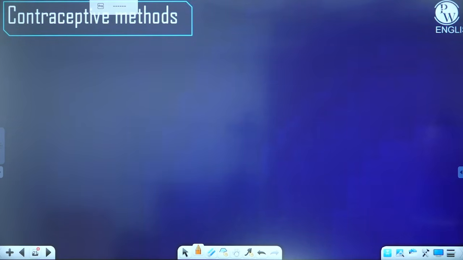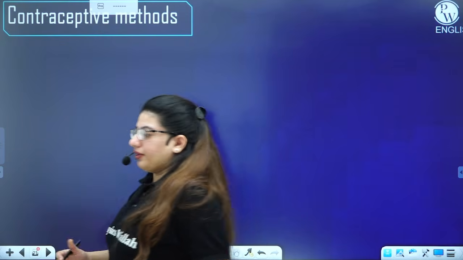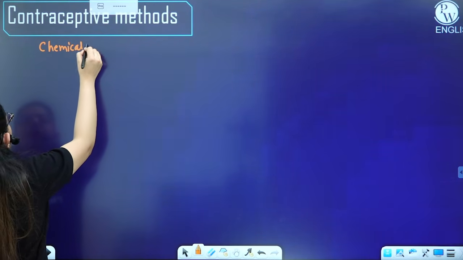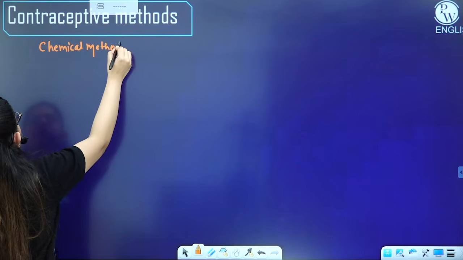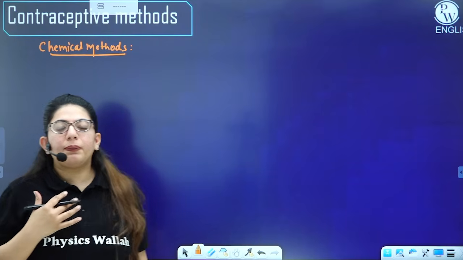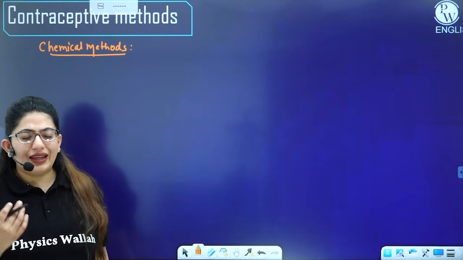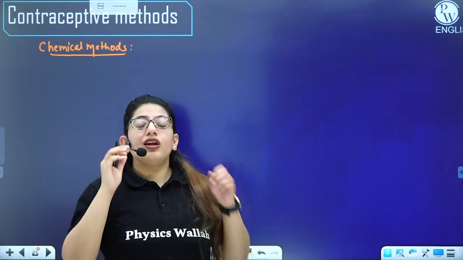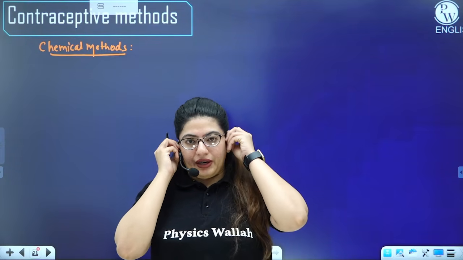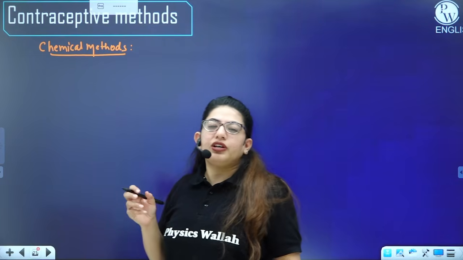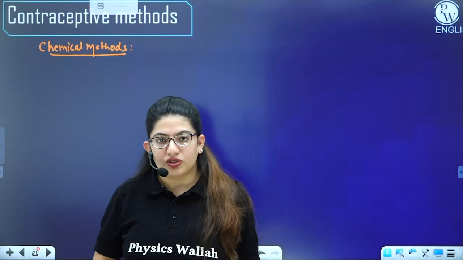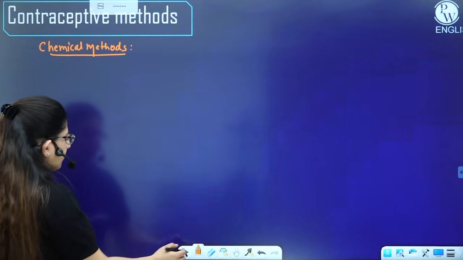All right. Then we have a chemical method. Yes, we do have some chemicals. These are the chemicals which we apply in the female's vagina, and these methods are used along with the barrier method to have more than 99% guarantee. Fine. What they actually do is, these are certain chemicals that kill the sperm. So these are spermicidal in nature.